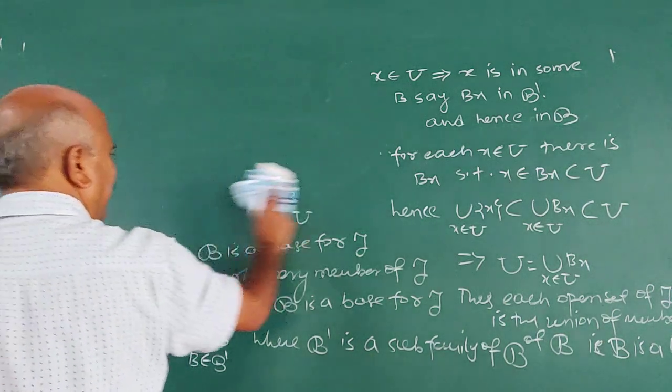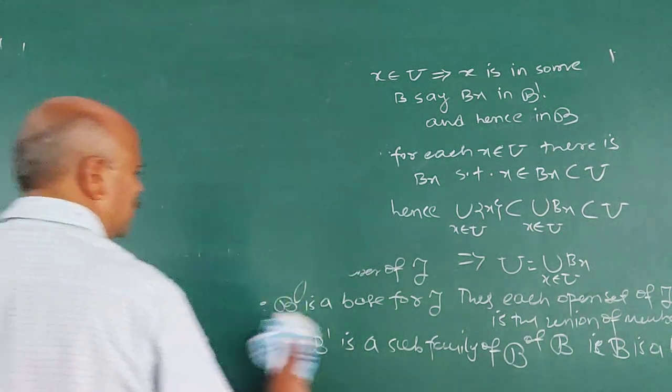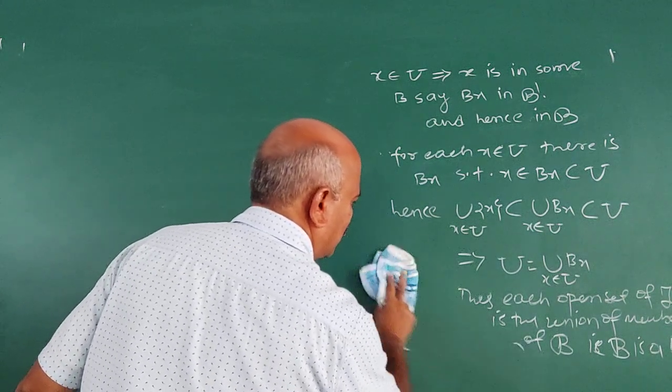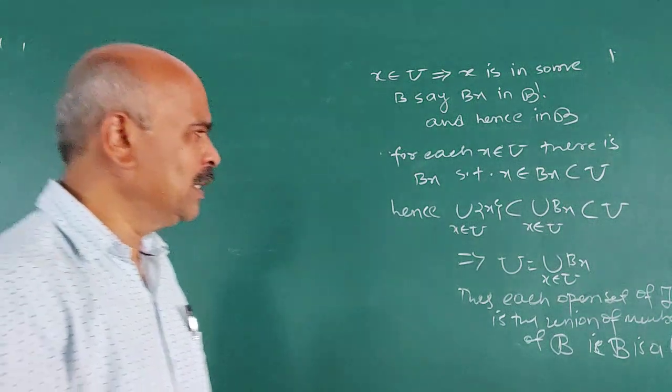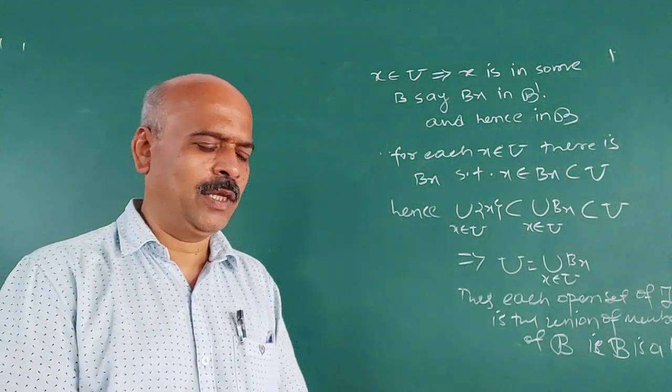So go through the proof again. It is simple. The proof is based only on the definition. So if you understand the definition, then you can easily follow the proof of the theorem also.